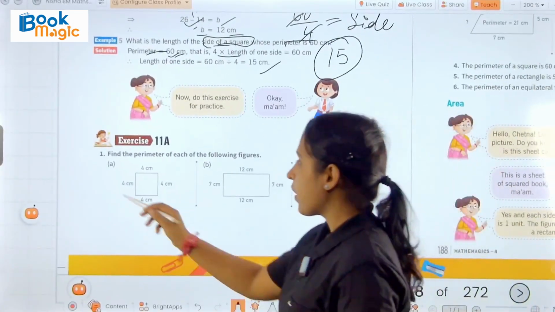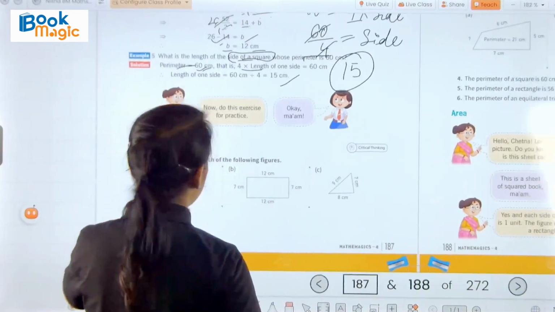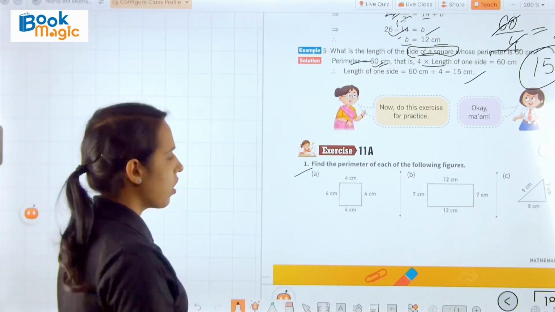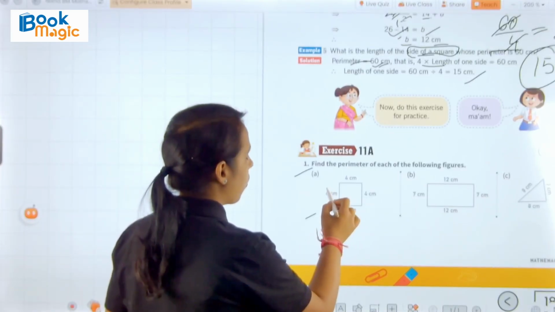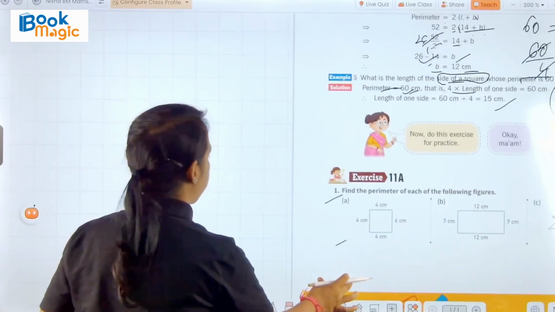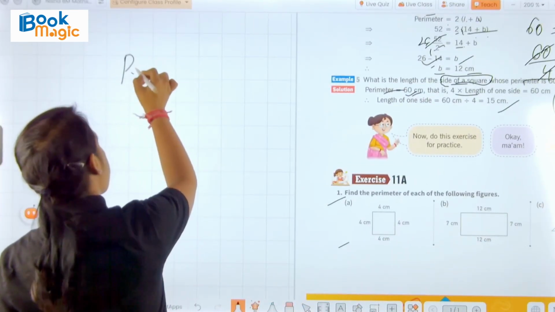So here we have exercise 11a. Let's do it. The first question is, find the perimeter of each of the following. Here we know that all the sides are equal. It means it is a square. So first we write perimeter of a square.